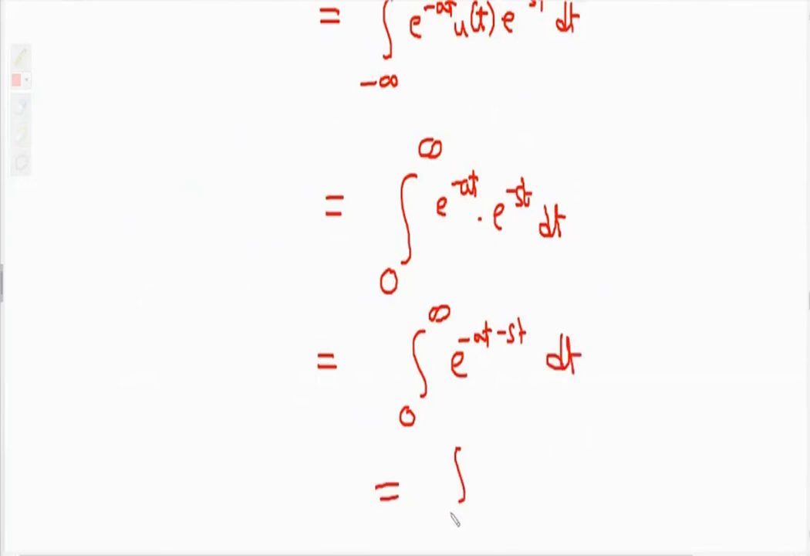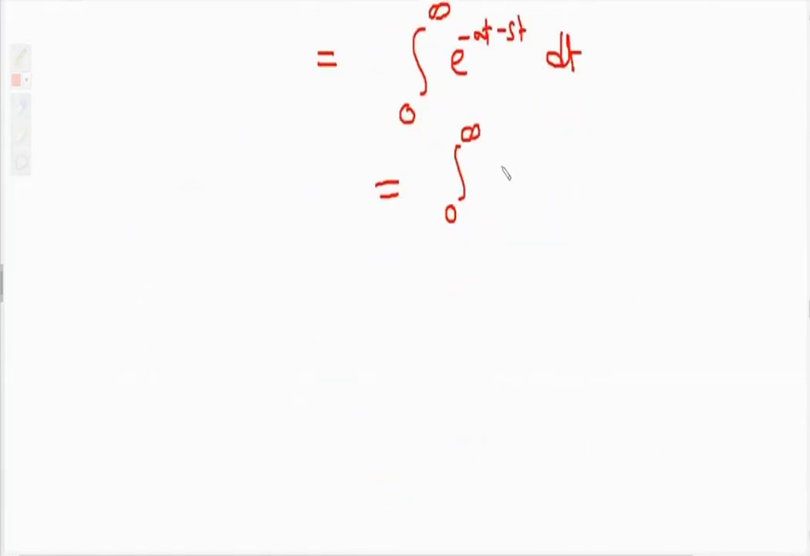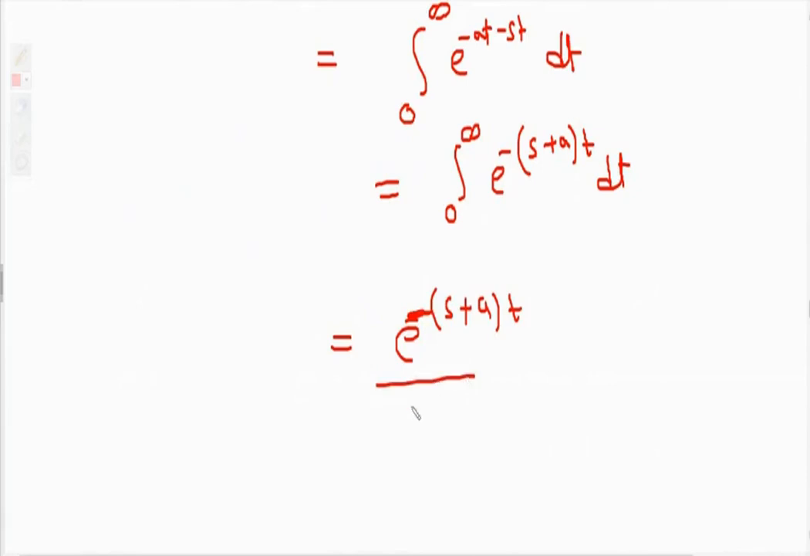So integration 0 to infinity. You take minus sign common, s plus a, as well as you take t common, dt. This becomes e raised to minus (s plus a) t, e raised to minus (s plus a) t divided by minus (s plus a). Limits are 0 to infinity. If anybody is interested to see how I have solved this integration, you can refer the video of Laplace transform.